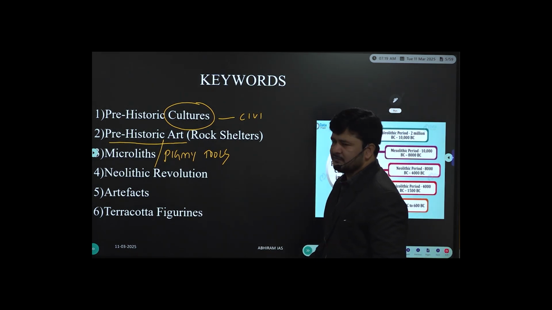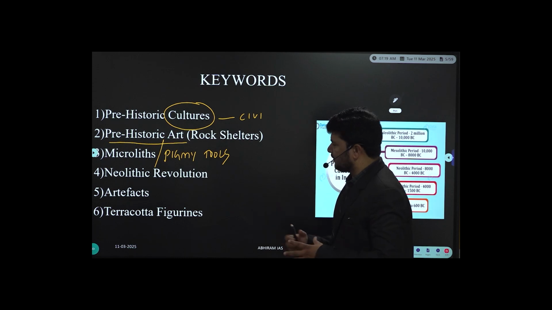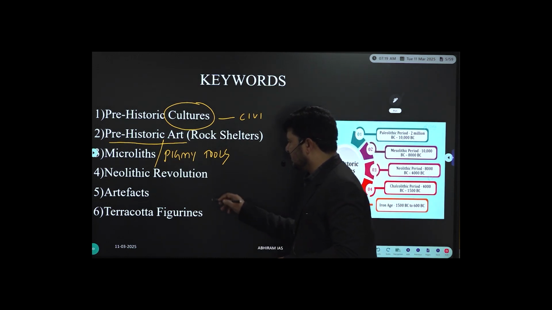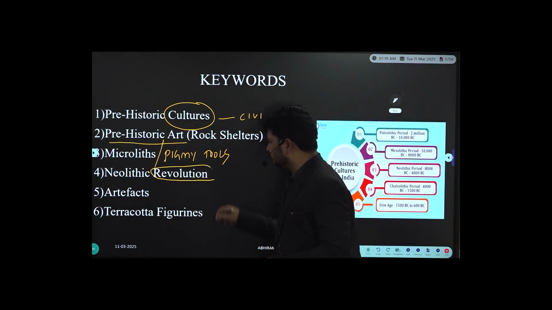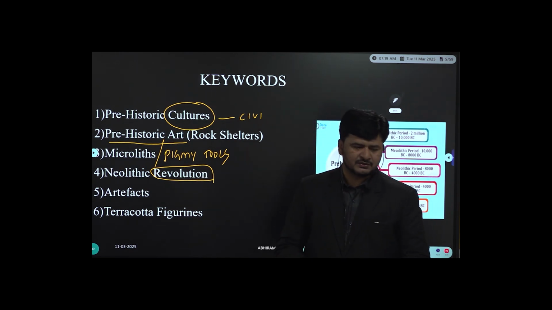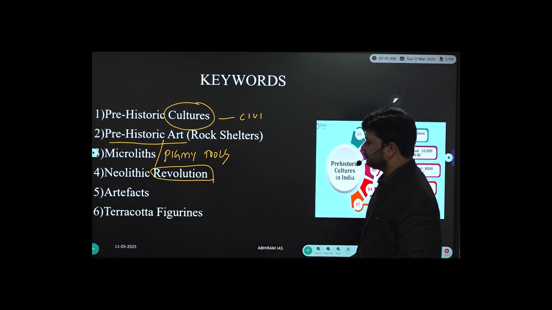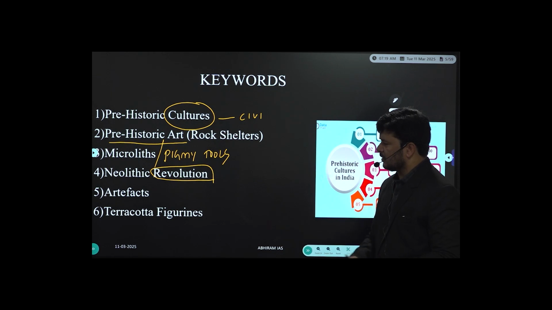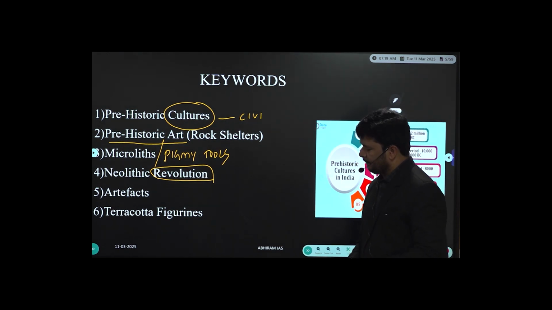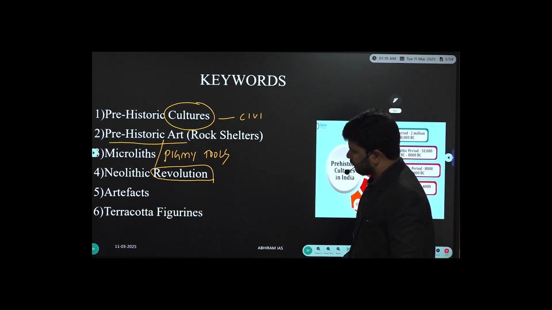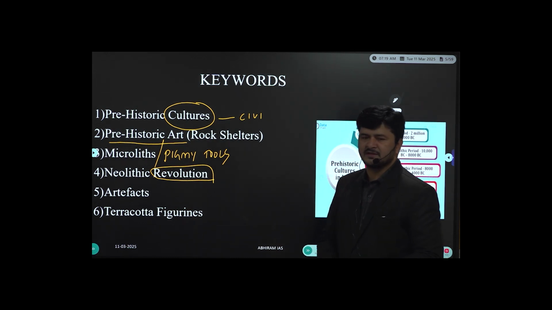Another keyword which we found in the syllabus and also in the previous year questions is the Neolithic revolution. And another keyword, artifacts. And finally, terracotta figurines.